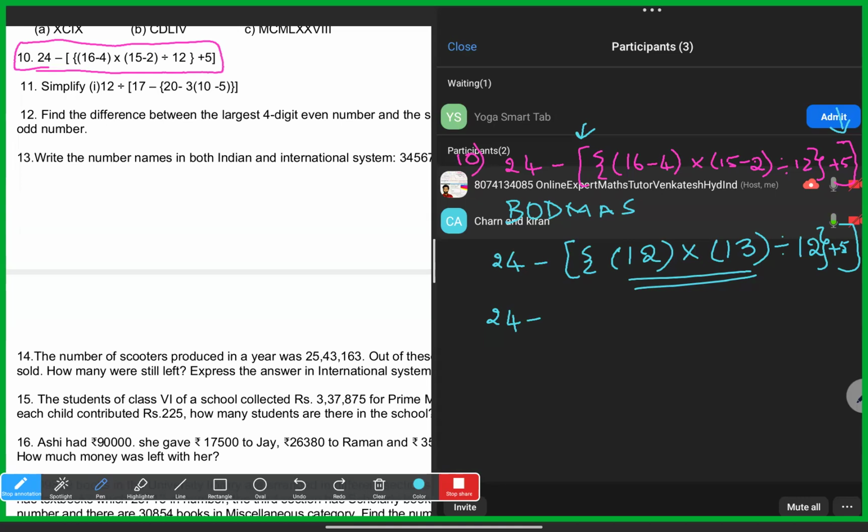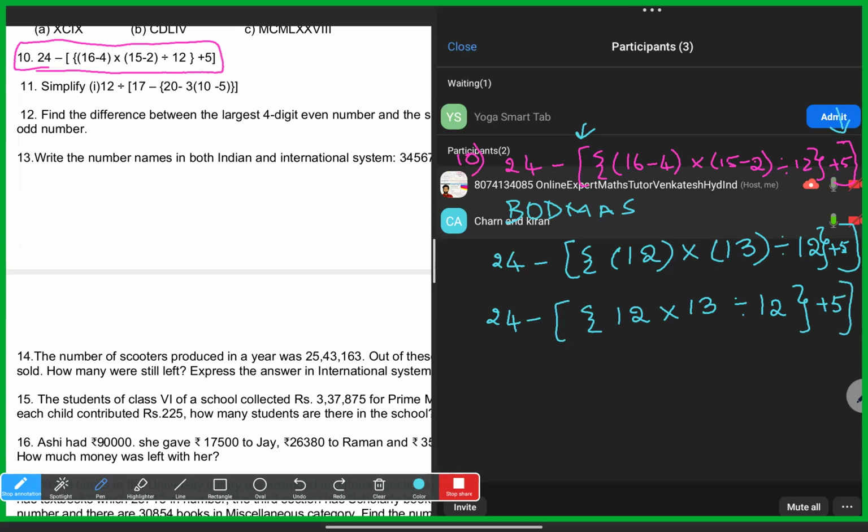Now actually I can remove the brackets there itself, because I simplified 16 minus 4, no? 16 minus 4 is 12. We did that subtraction anyway, so I can write 12 directly and remove the brackets. 15 minus 2 is 13, division with 12. Then brackets close. Plus 5 is there. Again brackets close.